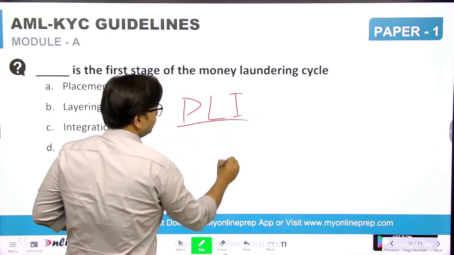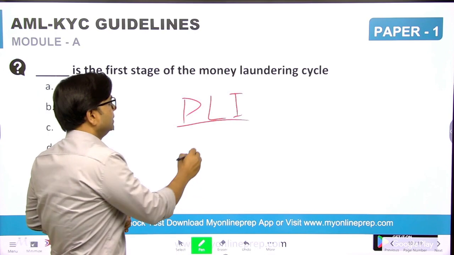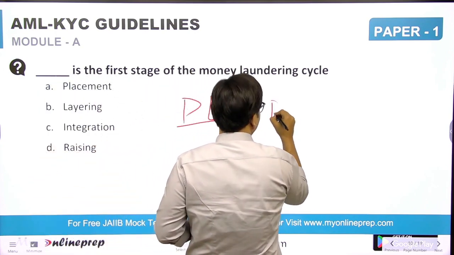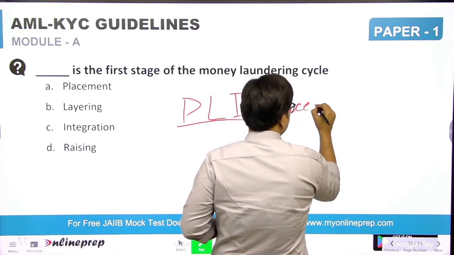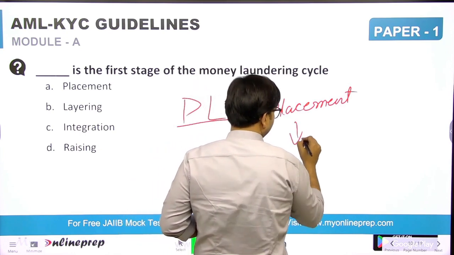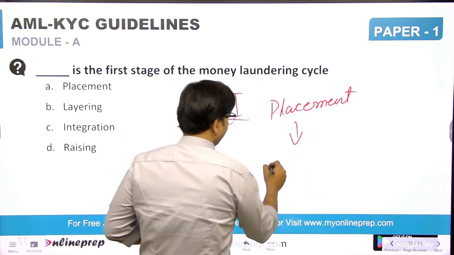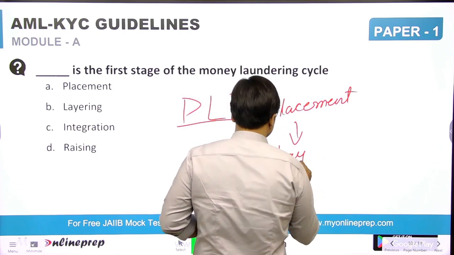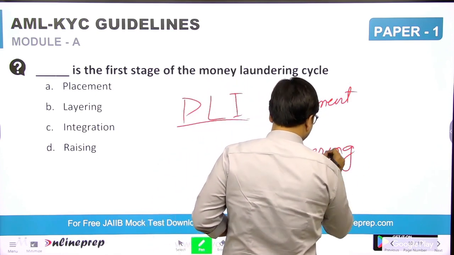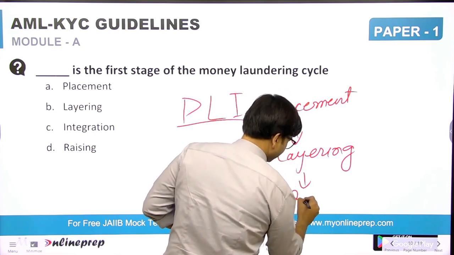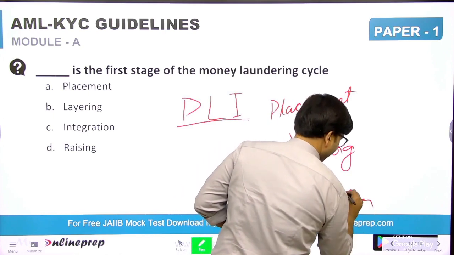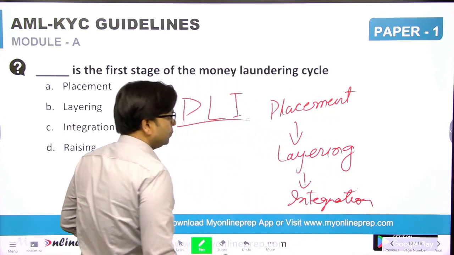This is a three-sequence process. First, a person does placement, then layering, and then integration. So first is placement.